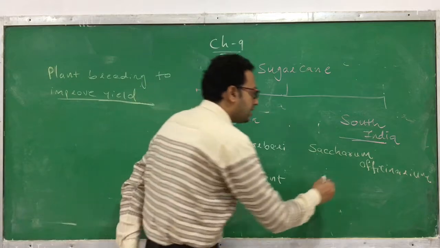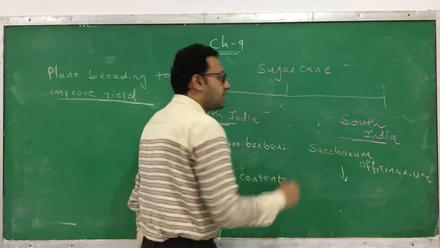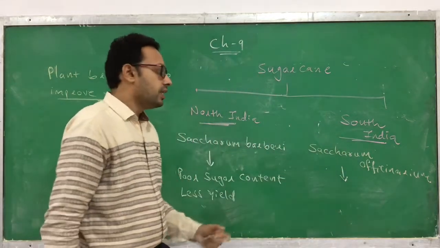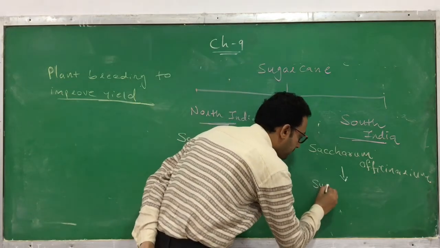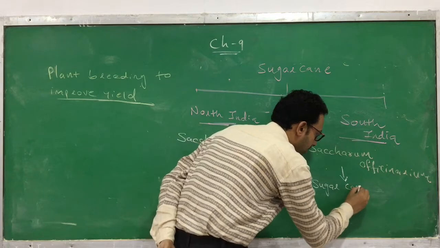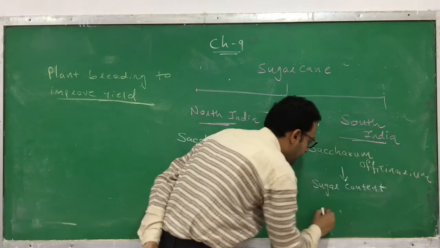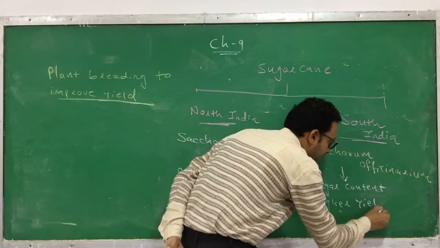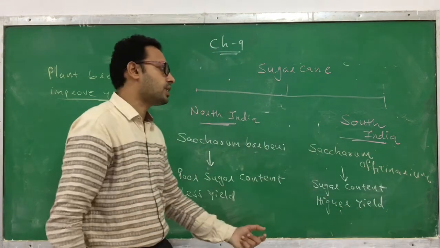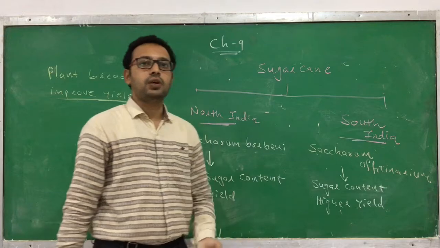In South India, the sugarcane we are growing is Saccharum officinarum. This Saccharum officinarum has a good sugar content with higher yield and a thicker stem. Okay, this is the characteristic of the sugarcane growing in South India.